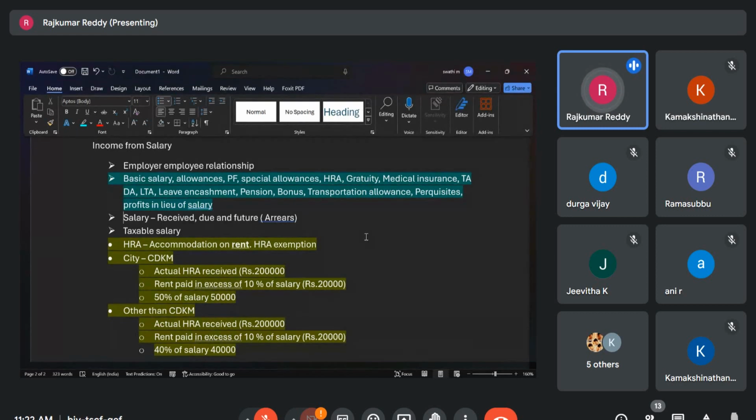Like rent-free accommodation given to judges of High Court, Supreme Court, members of Parliament, and some accommodation even for normal employees also. If they are working in mining areas, sensitive areas and all, where a house outside may not be safe or possible, in those cases the employer only will provide the house. So in those remote areas, that perquisite is not taxable.